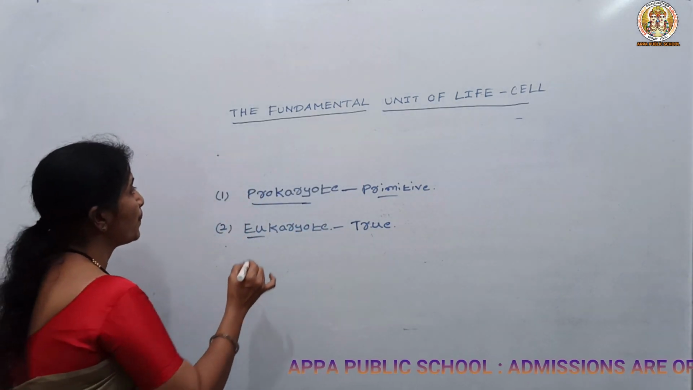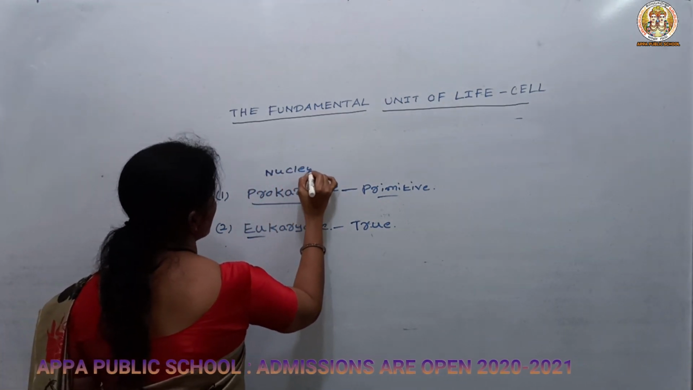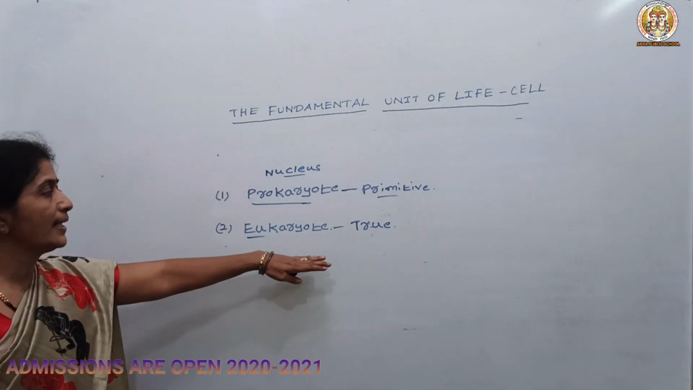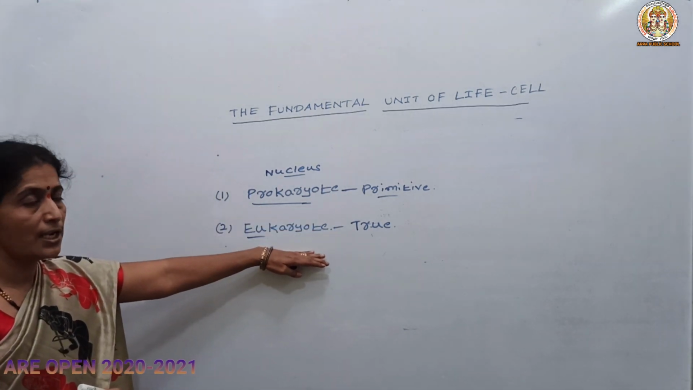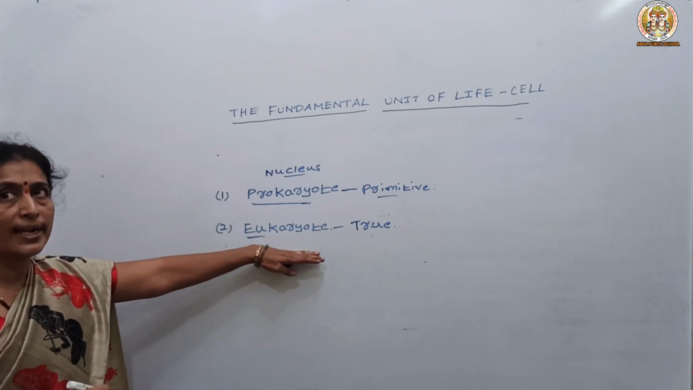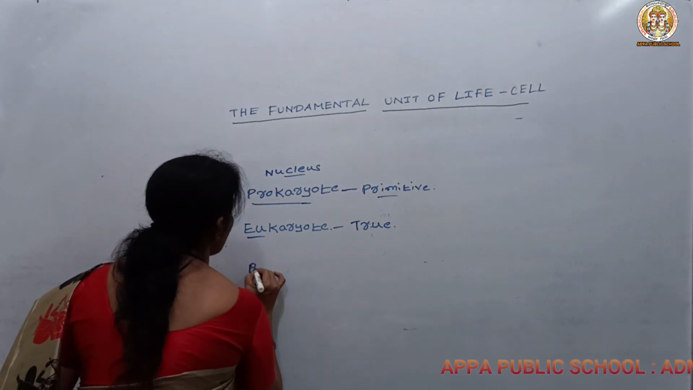So depending upon the type of nucleus present, cells are divided into two types, that is prokaryotic cell and eukaryotic cell. Now let us know the differences between prokaryote and eukaryote. So let us know, the prokaryote.